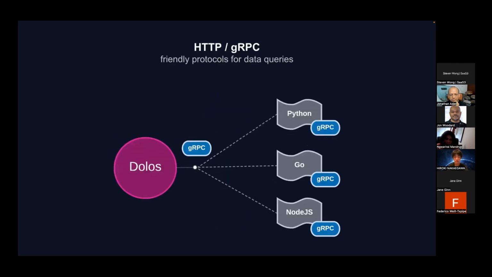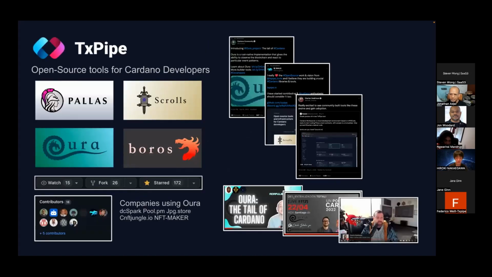And last but not least, if this is a data node, we can provide new endpoints more friendly for querying data, such as gRPC and HTTP, and languages like Python, Go, Node could query the node directly. We are TXPipe. We develop open source tools for the Cardano ecosystem.